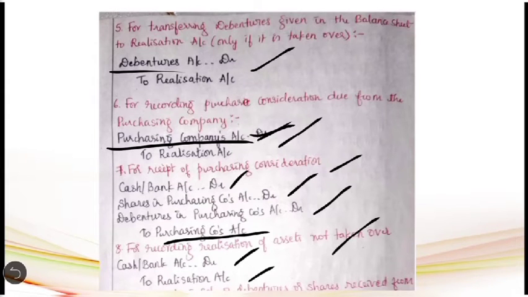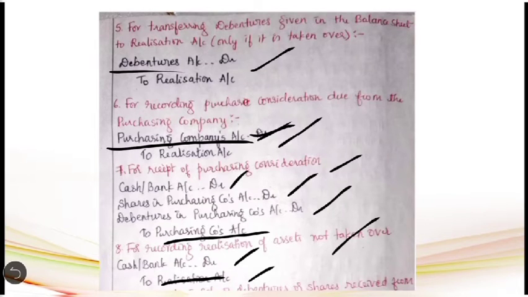Usually when we realize an asset, we pass the entry cash or bank account debit to the concerned asset account. But here, instead of the concerned asset account, we have to credit realization account, because in the first entry, all the realizable assets, including those not taken over, have been transferred to the realization account. So this asset is also there in the realization account. When you sell it, you have to give credit to the realization account and not to the concerned asset account.